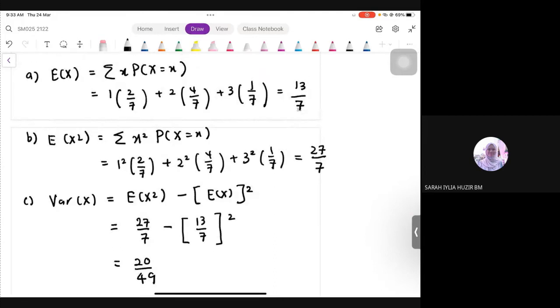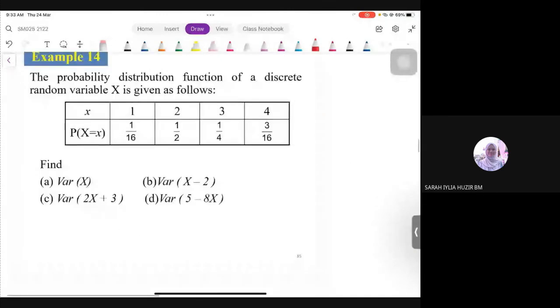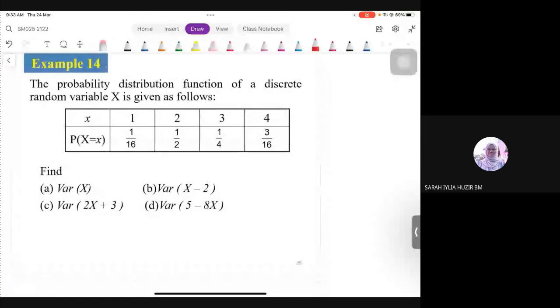For variance standard, kalau soalan tak terus cakap cari EX squared, dia terus je find variance. Awak akan guna jalan kerja yang sama lah. First part, find the expectation. EX ni kena cari. Second, kena cari dulu EX squared, substitute dalam formula, baru dapat variance. Itu step-step dia. Mesti tunjuk satu-satu. Jangan skip step. Okay. Settle for this question. That's for variance. Okay. Now kita nak try jawab soalan yang melibatkan properties of variance pula.